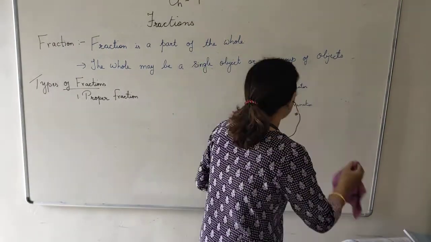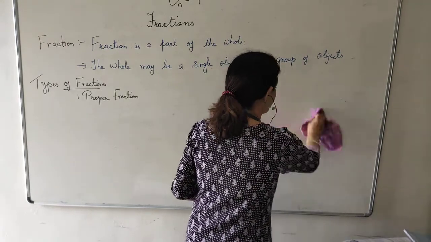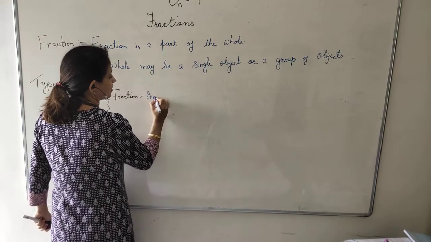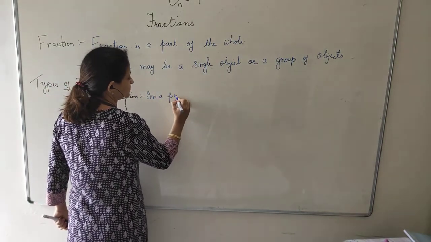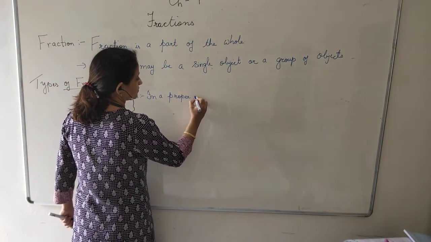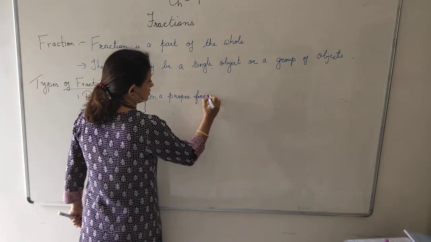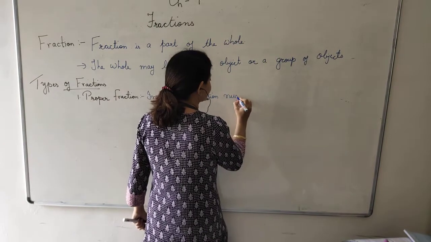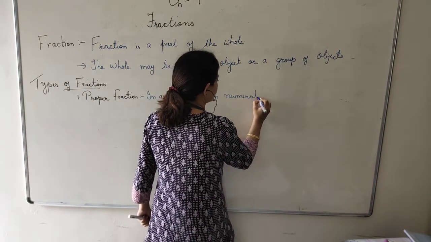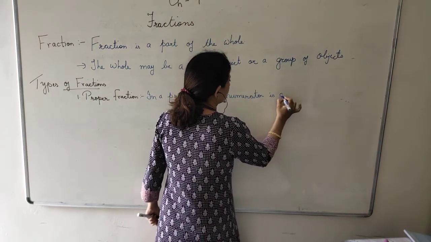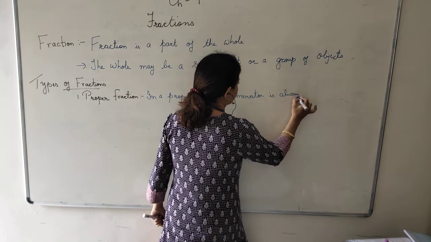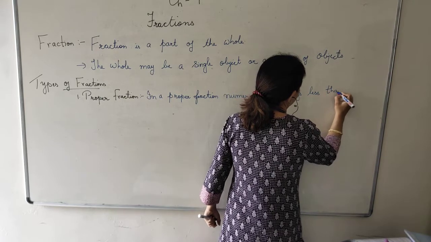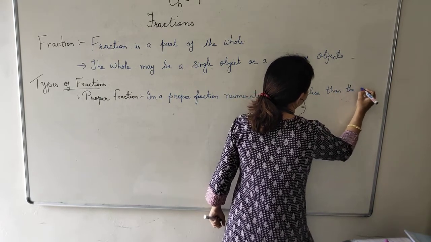So in a proper fraction, we will write the definition. In a proper fraction, numerator is always less than the denominator.